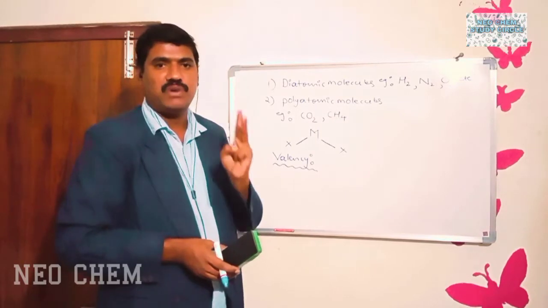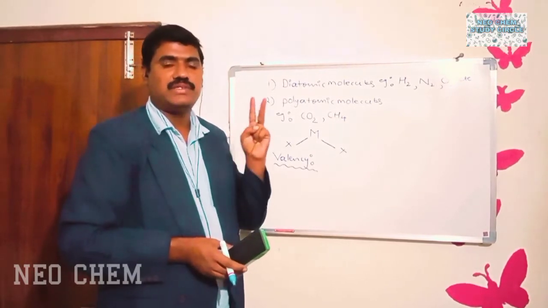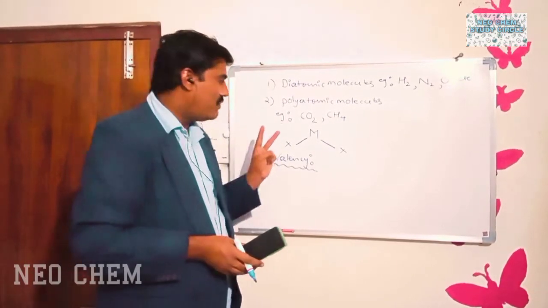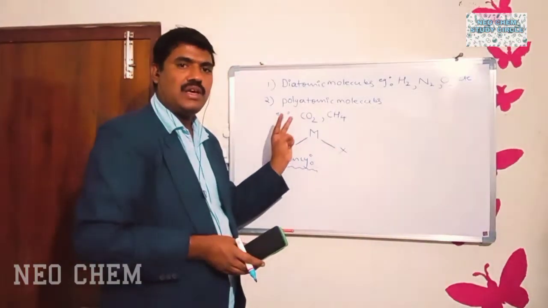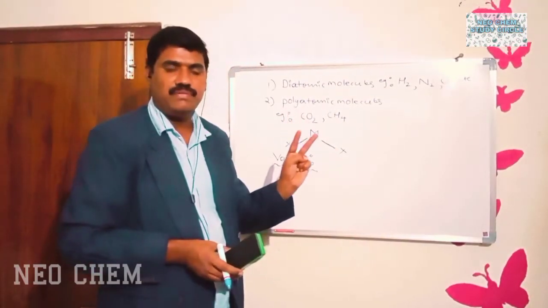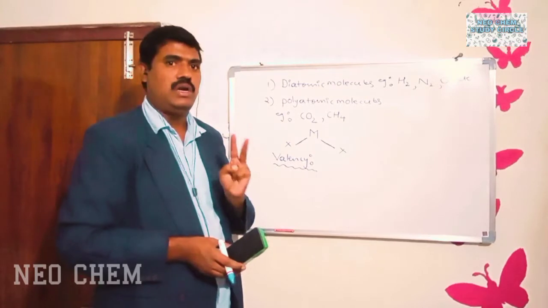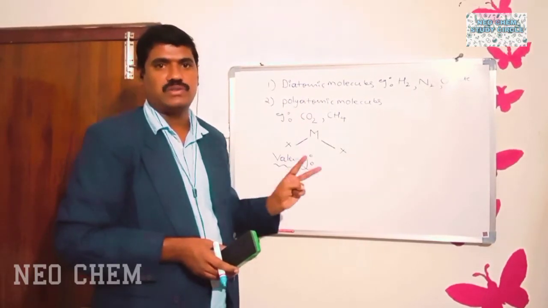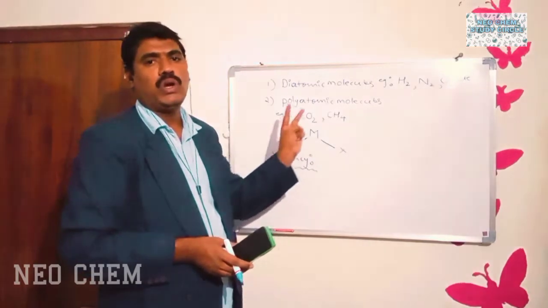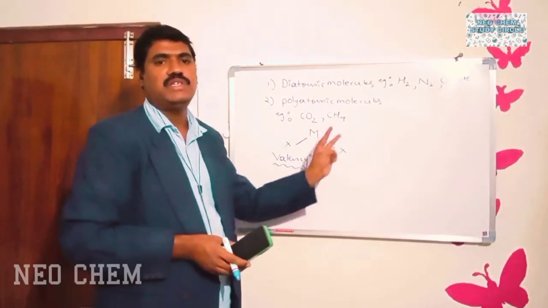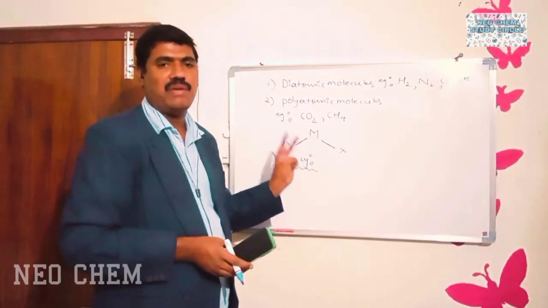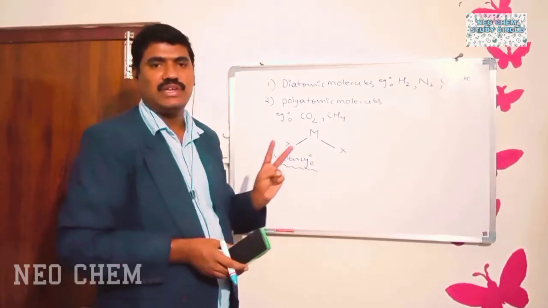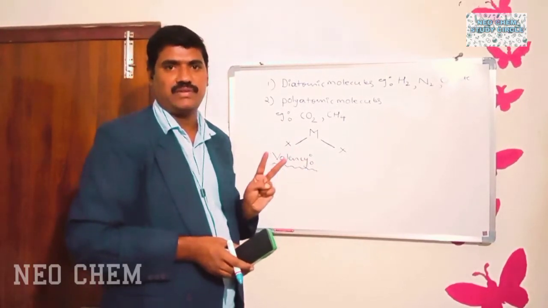One is sigma bond, another type is pi bond. So while we are identifying the valency of a central atom, we should count the total number of sigma bonds as well as the total number of pi bonds.